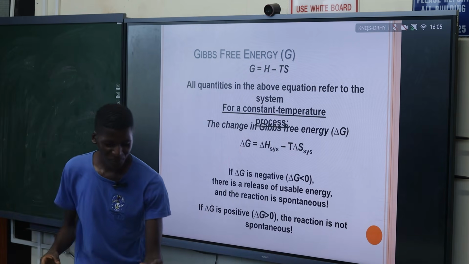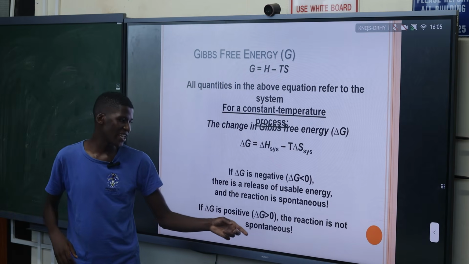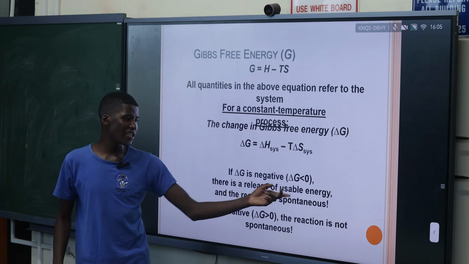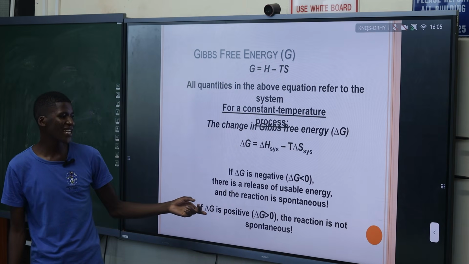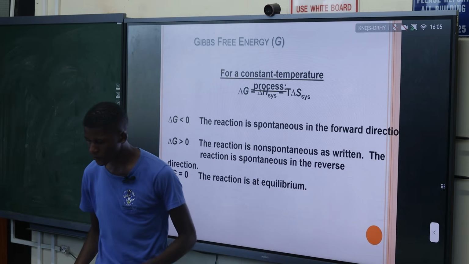Okay. So, if delta G is negative, there's a release of usable energy that can do work, and then the reaction is also spontaneous. But if delta G is positive, it means it's not spontaneous. We need to absorb the energy.